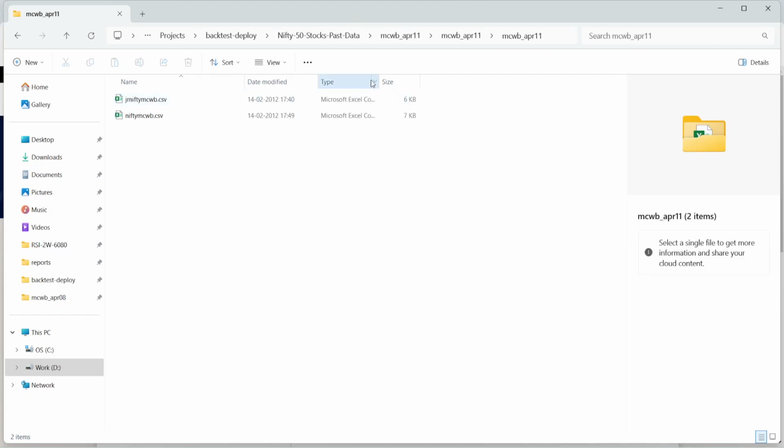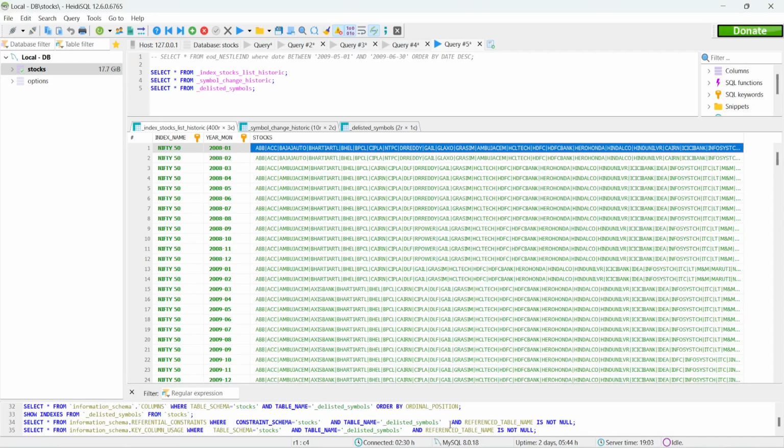And there's some challenge again when you unzip. In some files you have the Nifty 50 and Junior Nifty data immediately, but in some files it will be inside another folder somewhere else. But again, you have to work on fixing all these things. And then I wrote another program to process all this data and convert the CSV into my database. So finally the database looks like this: index name Nifty 50, the year, month, and the list of stocks here, ABB, ACC, Bajaj Auto, like this, okay?